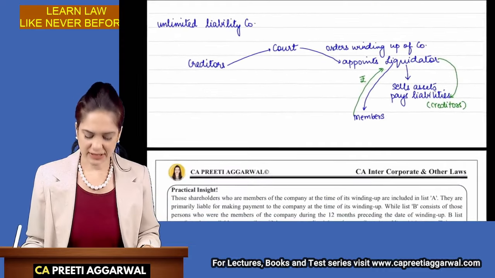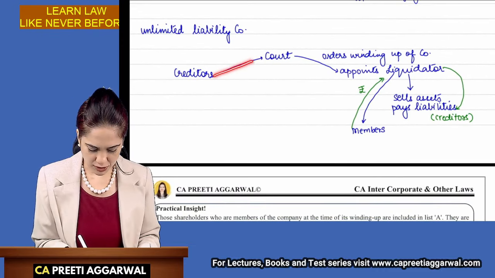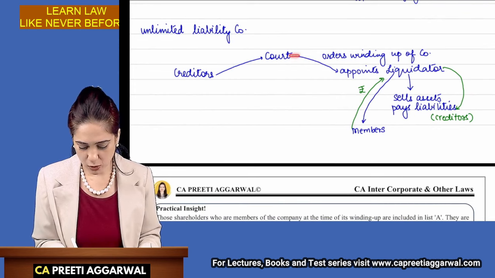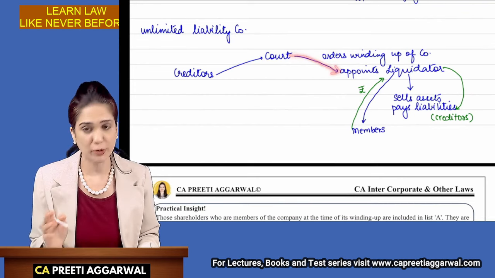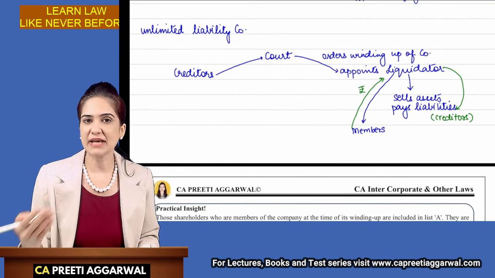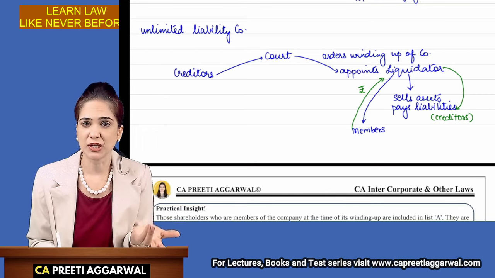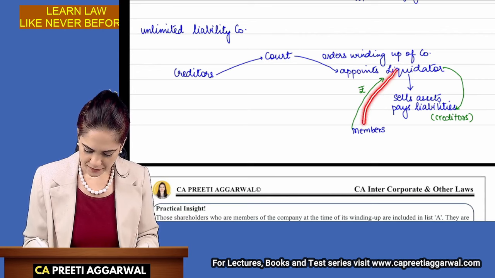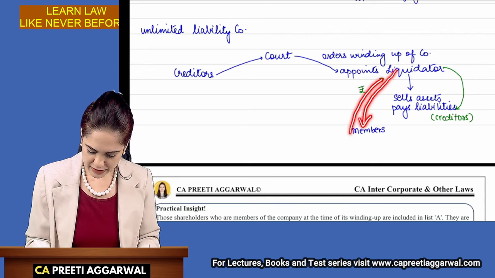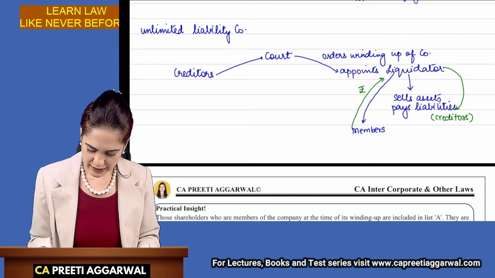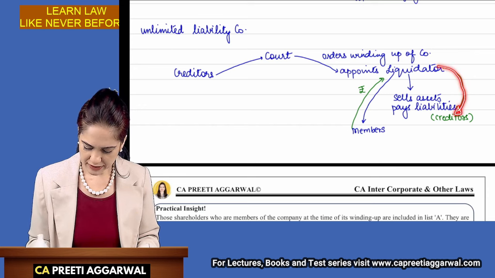Okay. What happens at the time of winding up? The creditors go to the court and apply for winding up. The court orders winding up of the company. They appoint a liquidator. The liquidator will sell the assets and pay off the liability. They find that the assets are insufficient. So they go to the members. The members give money and then the liquidator gives this money to the creditors.